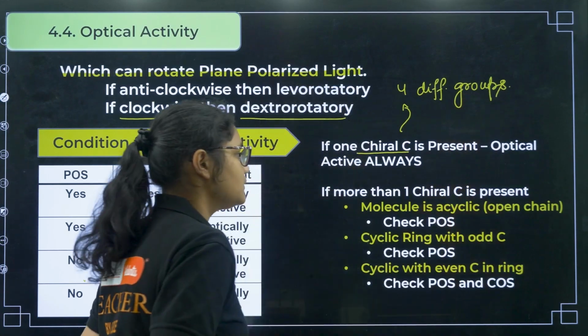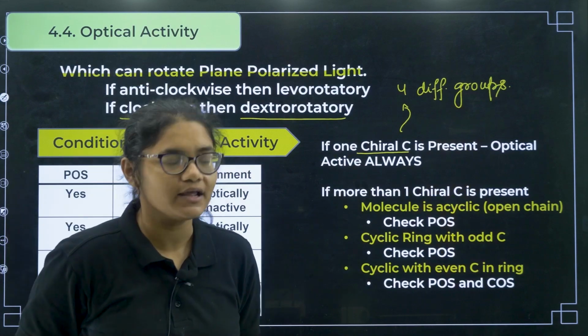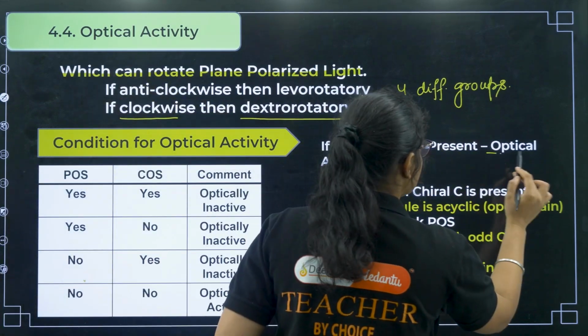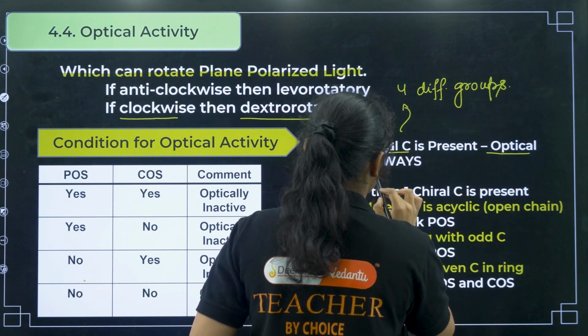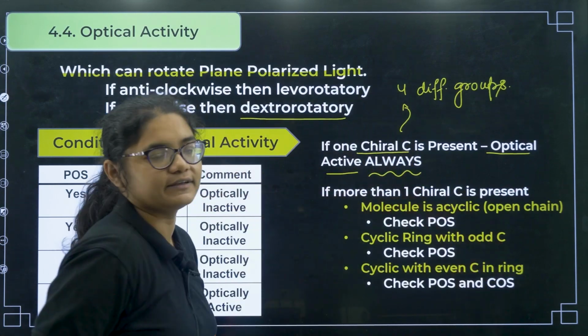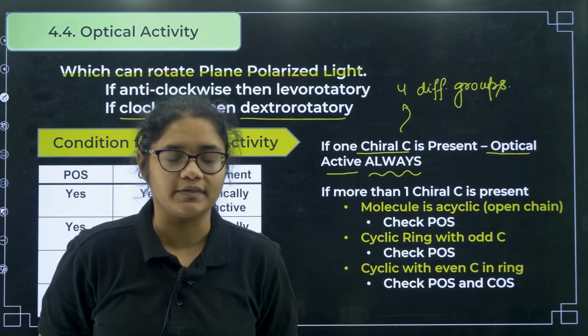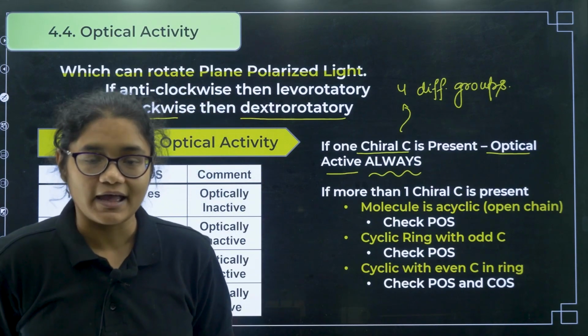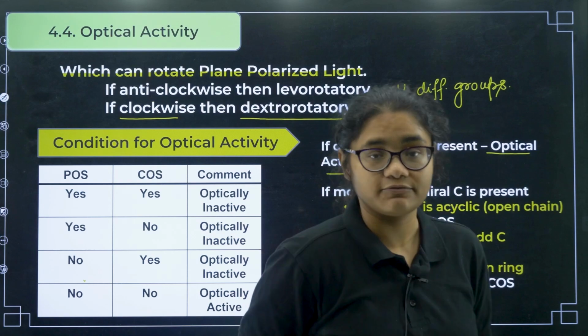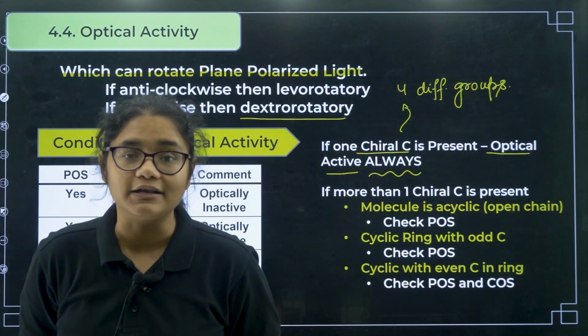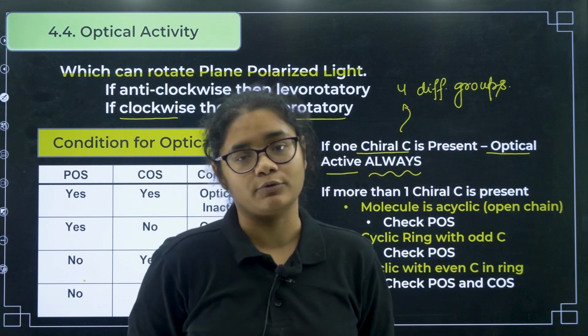Okay, so if one chiral carbon is present which has 4 different groups, then we can say that it is optically active. Always, you do not have to think about plane of symmetry or center of symmetry. If only one carbon is there and it is chiral, chiral means it has 4 different groups, then definitely that compound will be optically active. Optically active means that compound can rotate the plane polarized light.